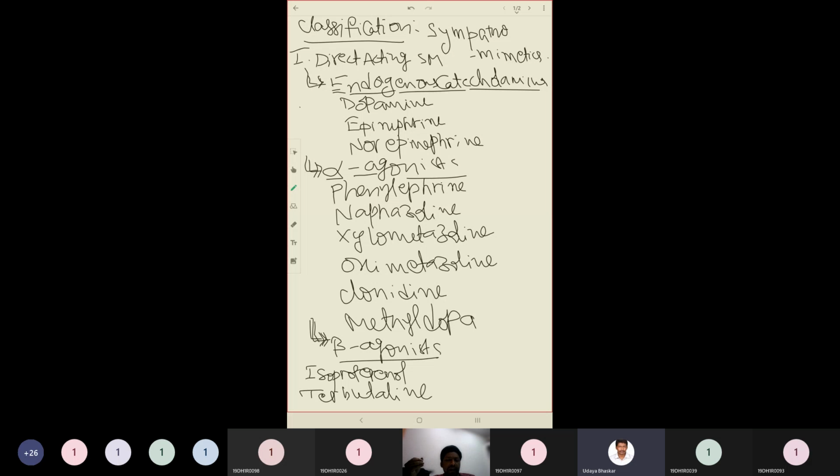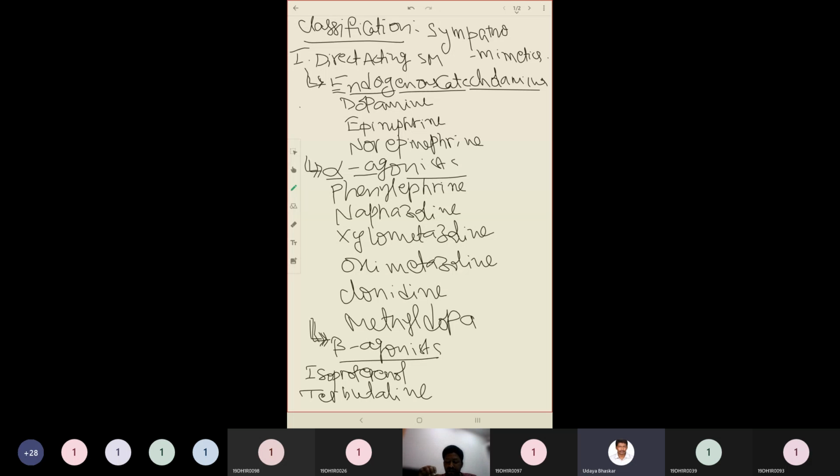Then the next subcategory includes alpha adrenergic receptor agonists. The examples include phenylephrine, naphazoline, xylometazoline, oxymetazoline, clonidine, methyldopa. Then the next subcategory includes beta agonists, that means beta adrenergic receptor agonists.